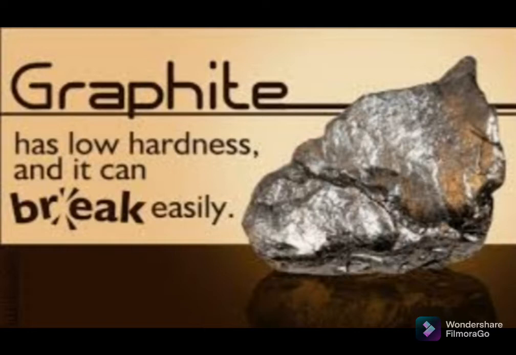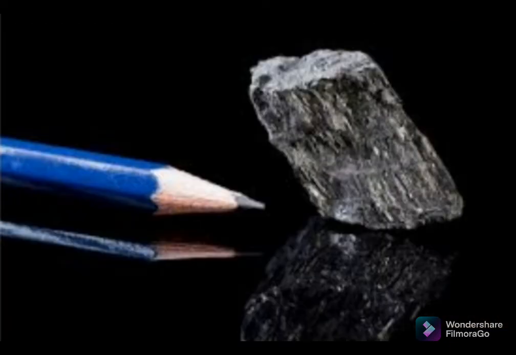Then what are the uses of graphite? Graphite being soft and able to write easily on paper, it is therefore used in pencils. As it is a good conductor of electricity, it is used as electrodes in electric arcs and in dry cells. We have studied electric circuit diagrams. In an electric circuit diagram we use two electrodes, and those electrodes are also made of graphite, and in a dry cell also there is an electrode made of graphite.